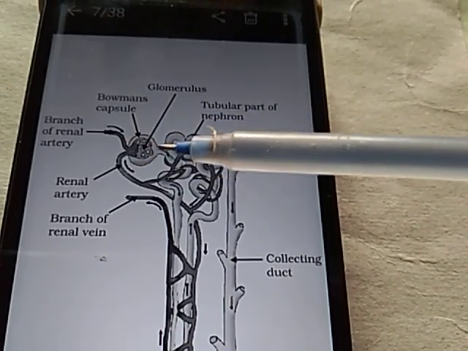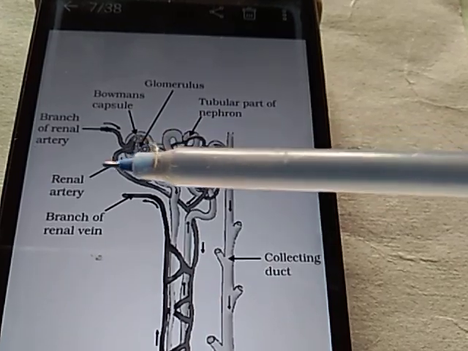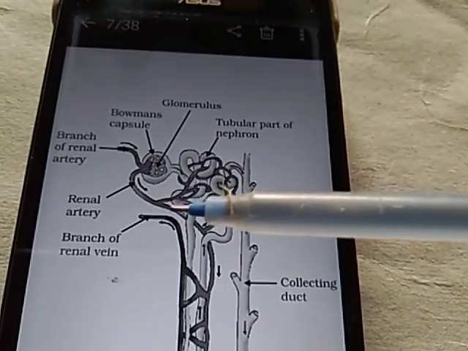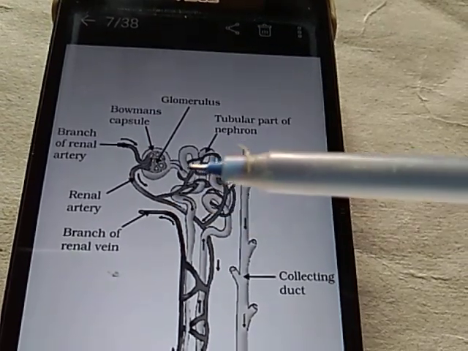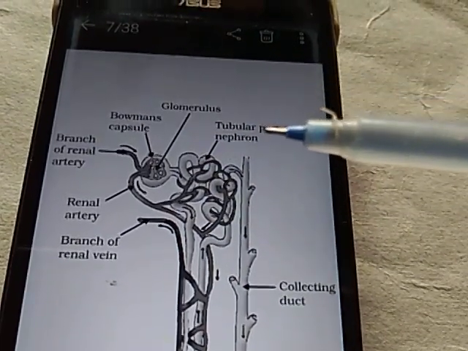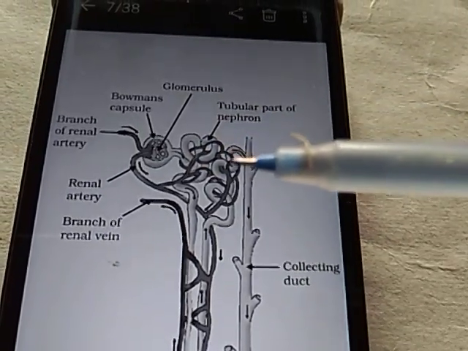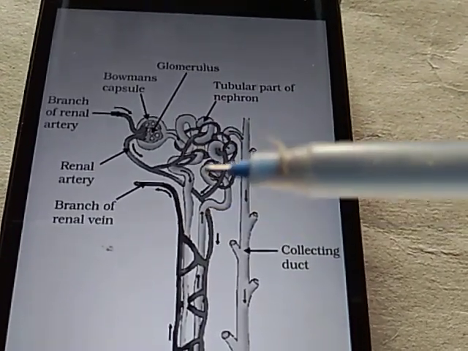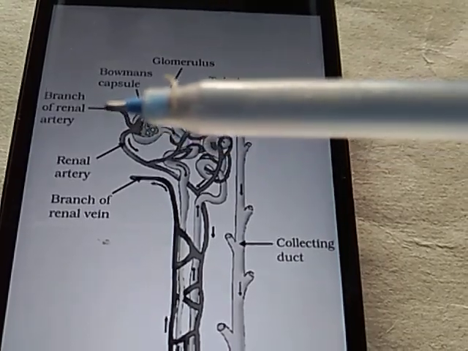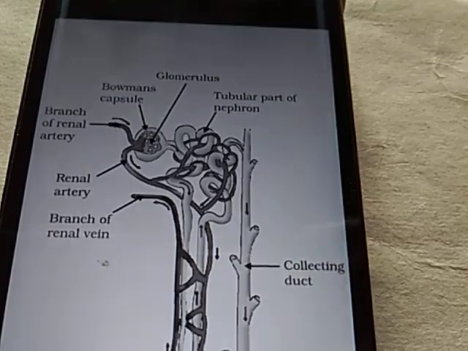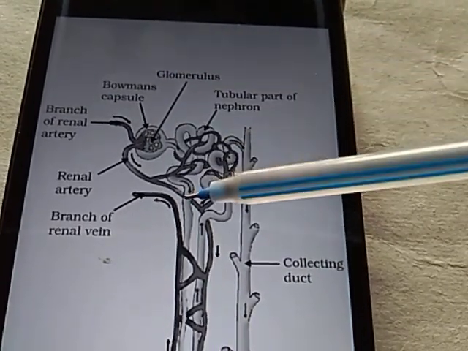The renal artery leaves the Bowman's capsule here, and the tubular part of the nephron is highly coiled. The filtrate is filtered from this part, the glomerulus.